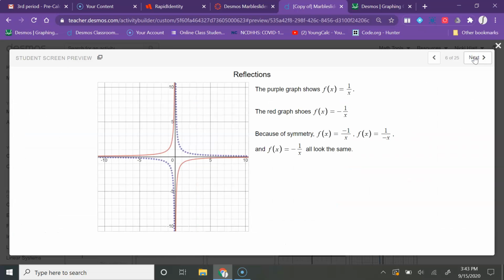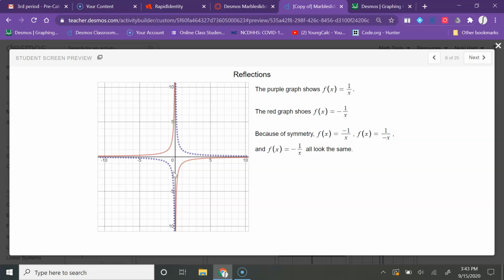Okay, next thing I want us to talk about are reflections. So the purple dotted graph right here, that's just f of x equals 1 over x, the parent rational function. So if we put a negative in front of that, then that is going to reflect the graph over the x-axis.